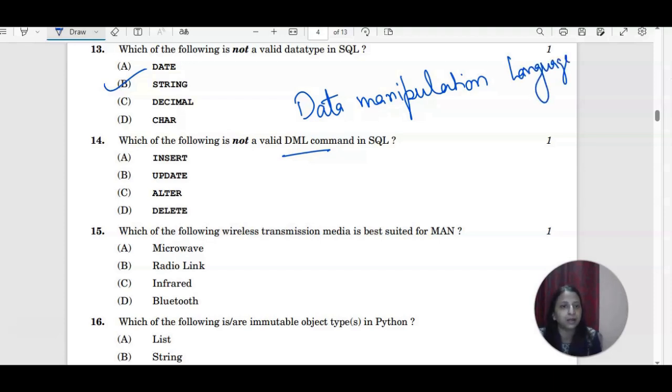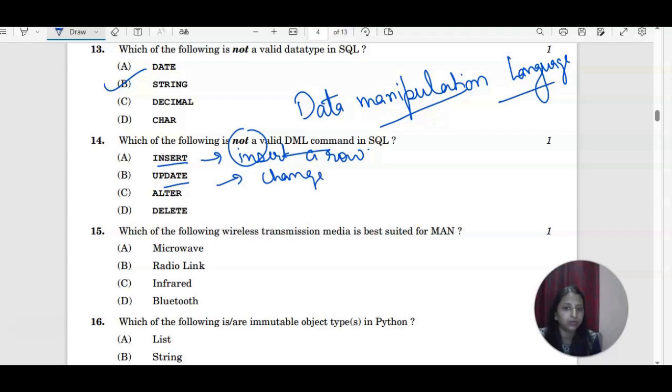So we have data manipulation language. Data manipulation means you are not working with respect to the structure of a table. It is about the manipulation of the data, right? So insert is going to insert a row, so it is also manipulating data. Update is going to update it, you can change the values, so this is also manipulating the data.